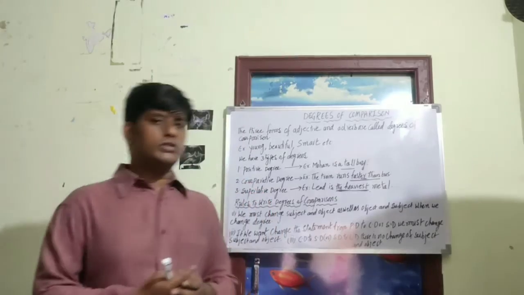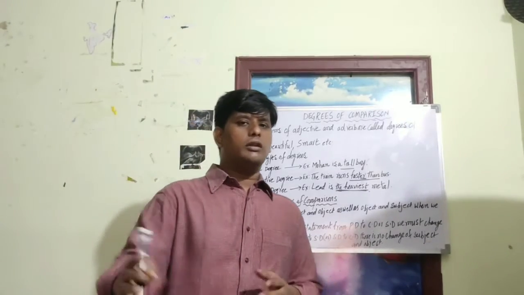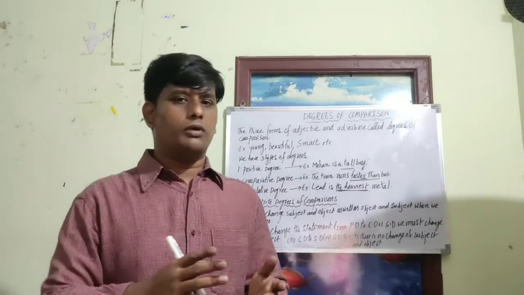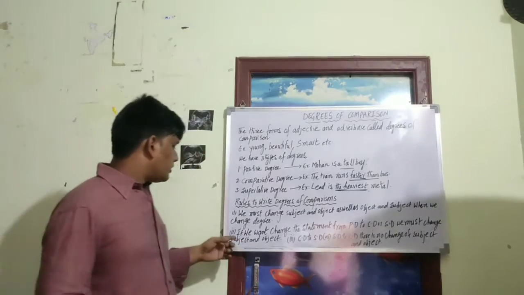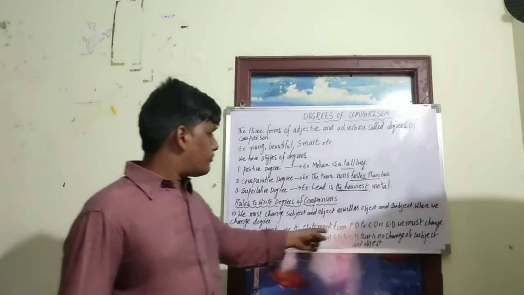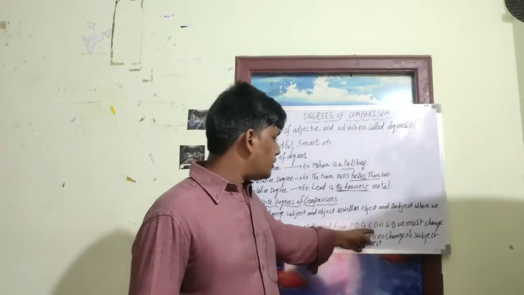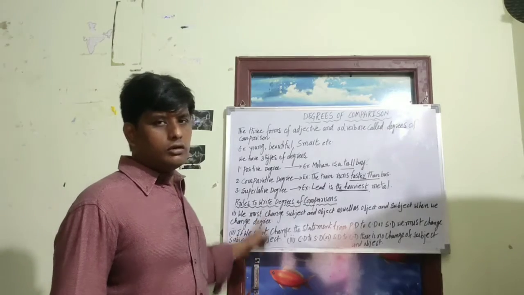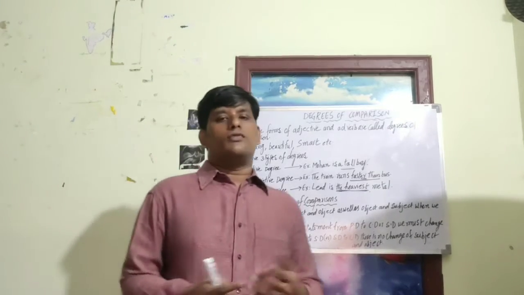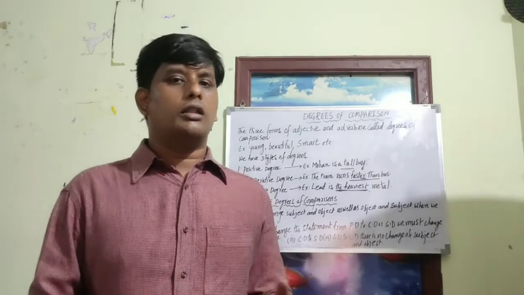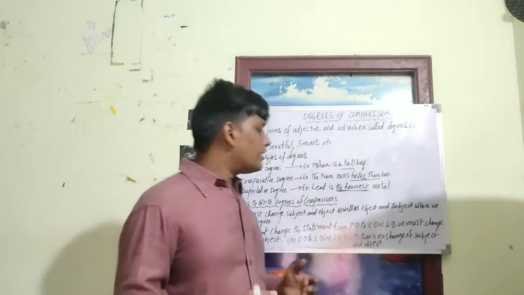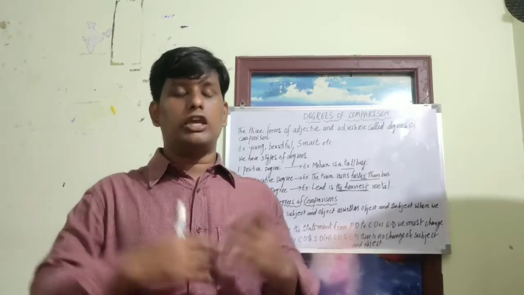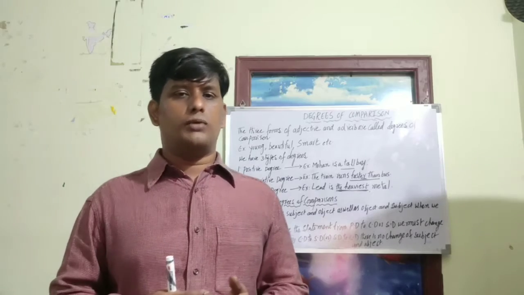So whenever we change a statement from positive degree to comparative or superlative degree, we must change the subject and object. This rule must be followed. Whereas if the statement is in comparative degree and we change it to superlative degree, there is no change of subject and object; we only change the keywords and the "est" and "er" forms.